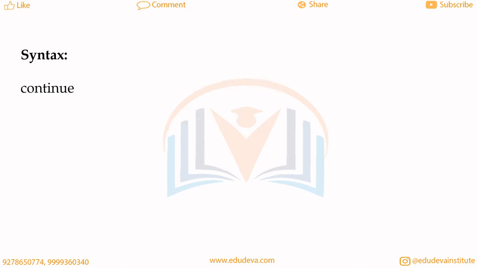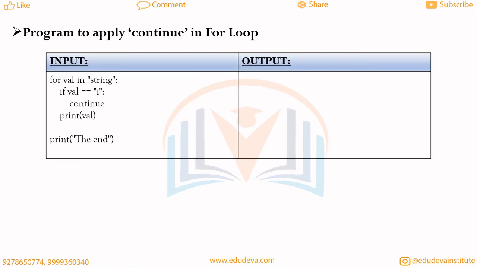Now we will see the concept of continue in for loop. The syntax of continue in for loop will be continue, and everything should be in lowercase letters again. In this program we will apply continue in for loop. Here given is the for loop where val is the value, and we need to implement the for loop on a string.